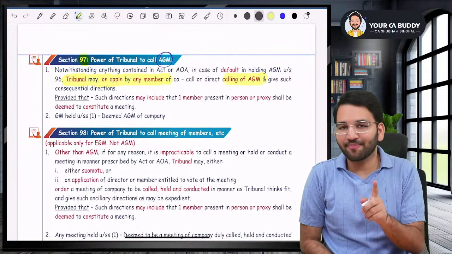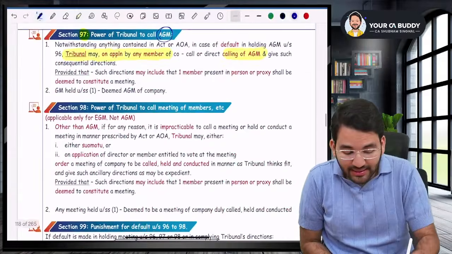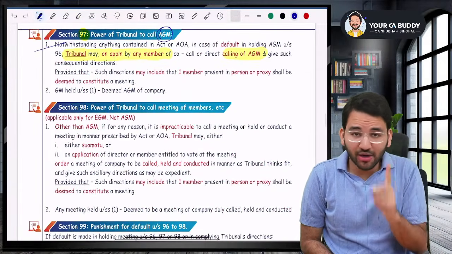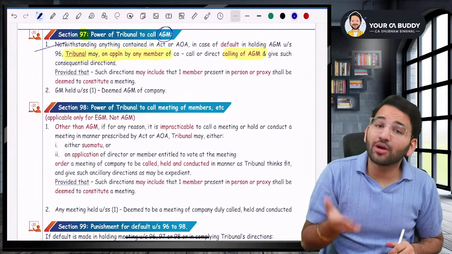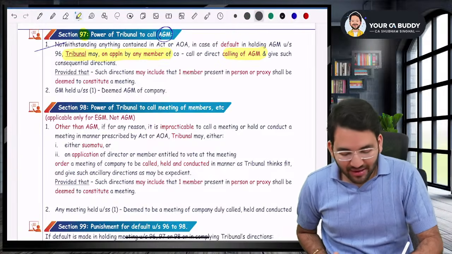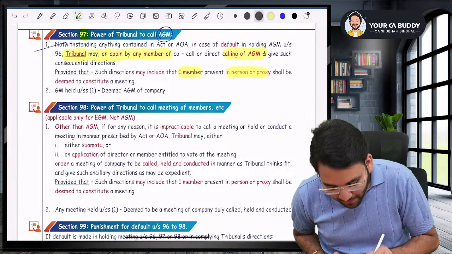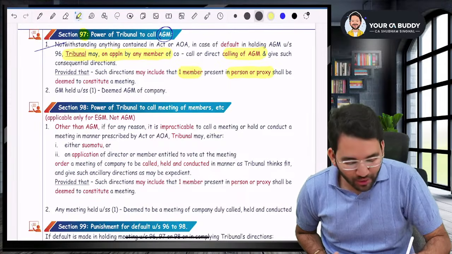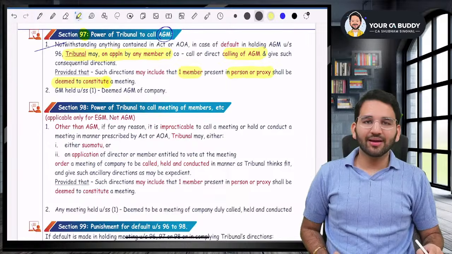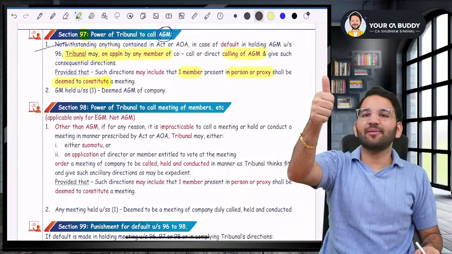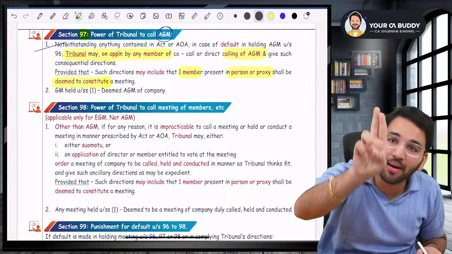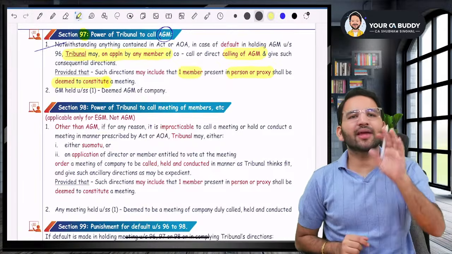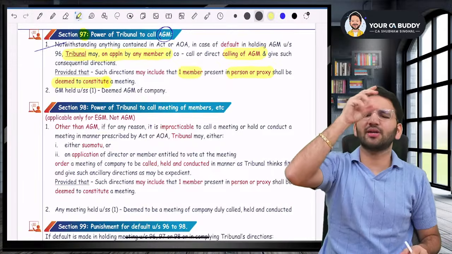But listen to me, when tribunal is ordering such AGM, in that order tribunal can write that even if one member or even if one proxy is present, then quorum shall be deemed to be constituted. That is, there is no problem. It will be a valid meeting even if one person or even if one proxy is present. But this can only happen when the tribunal is giving the order. Listen to me very carefully, sir.